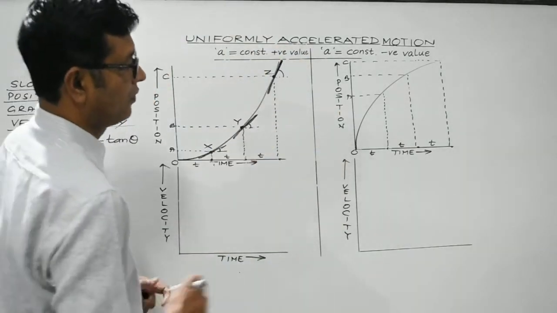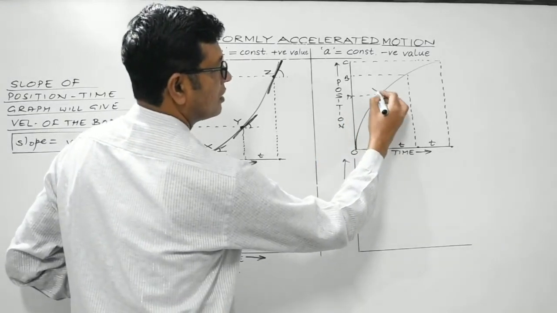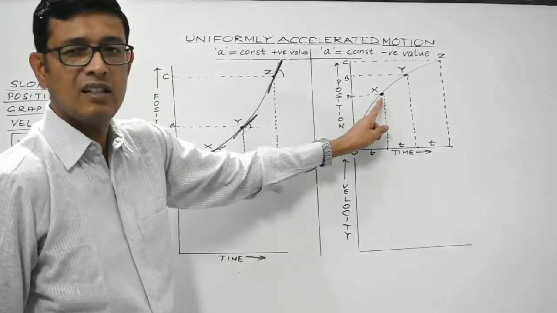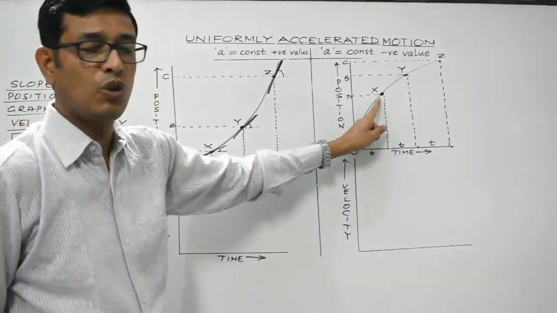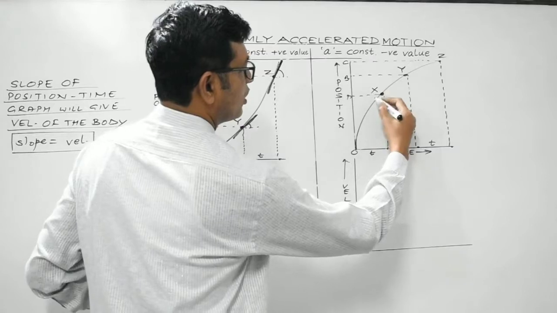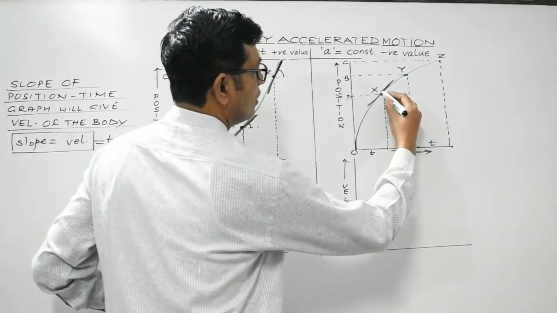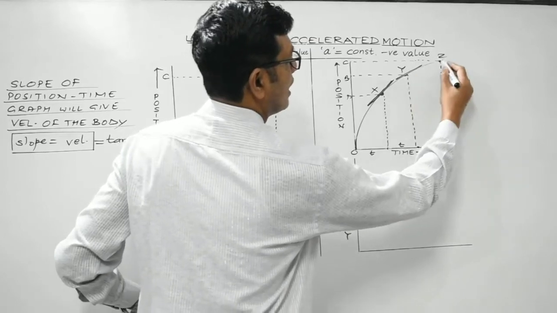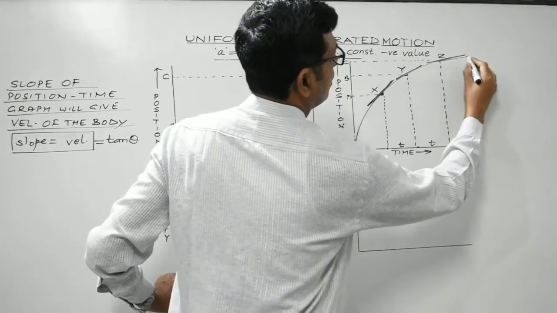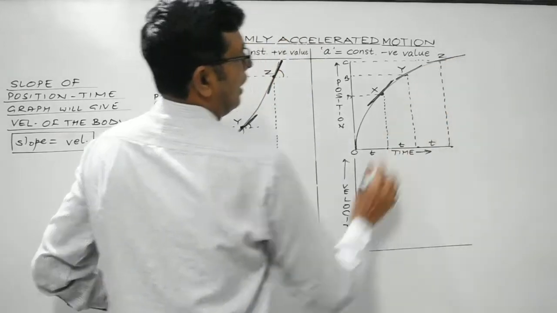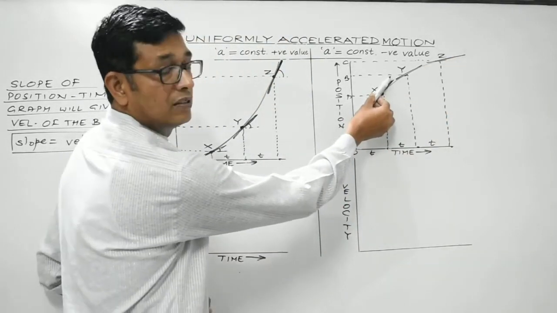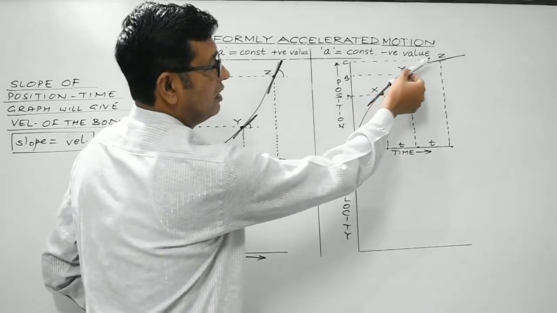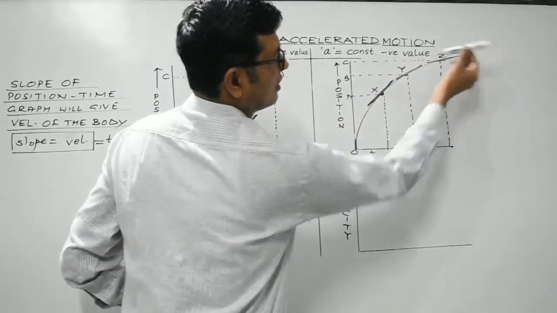Over here, suppose this is point x, this is y, this is z. So suppose at point x, I need to find out the velocity of the body. So what I do, I draw a tangent at this particular point. This will give the slope. This is the slope at this point, and at this point, this is the slope. So look, here the slope is quite large, that is, it is quite steeper. Here it is becoming flatter and flatter.